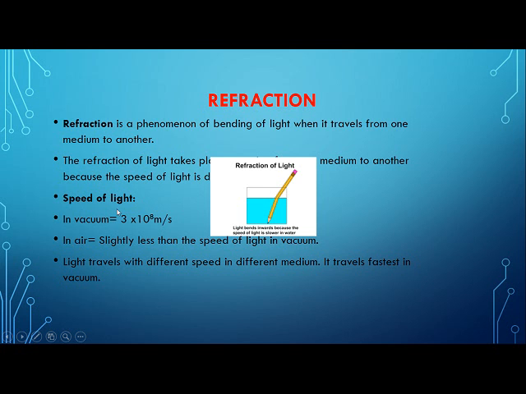Now, children, normally the speed of light in vacuum is taken as 3 into 10 to the power 8 meters per second, and light travels fastest in vacuum. So in today's session, I have taught you two very important concepts. Please remember them and learn them.